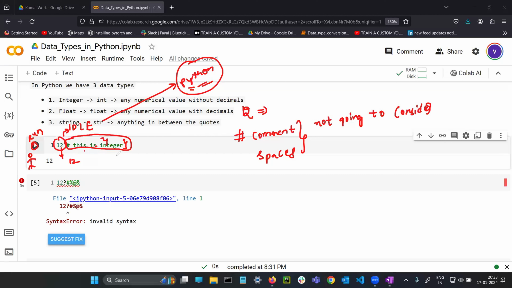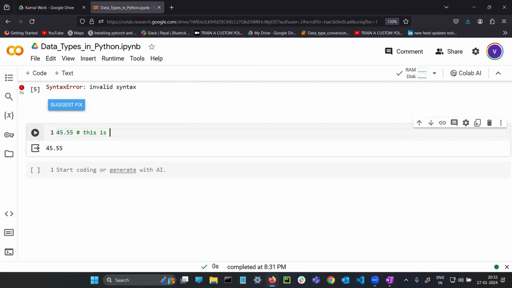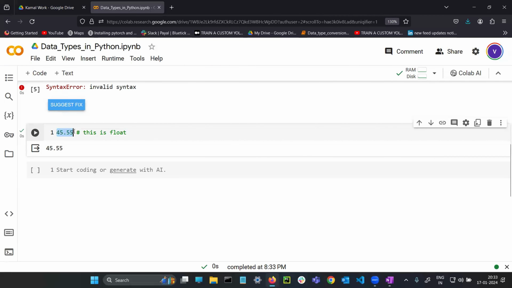Who are you writing this for? Just for your convenience you are writing it. So this doesn't come under Python. Keep that in mind. For understanding purposes, this is float. Only this one will be taken to the Python software. It will only check this one. It won't take the comment, I'm telling you.